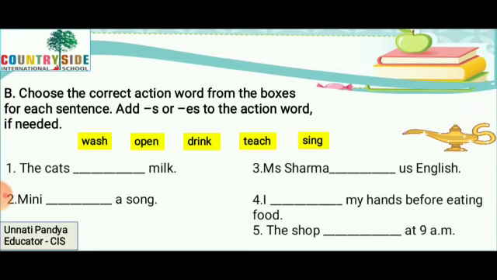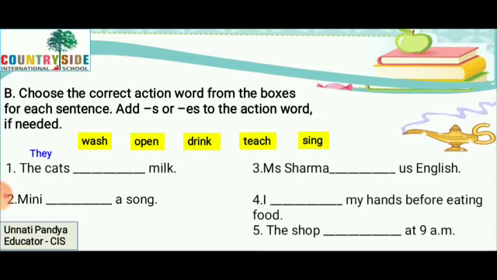First, the cats dash milk. Now think about the golden rule. I am sure you remember it very well. So for the cats, which word will you use? I, we, they, you, he, she, it. Which word? We will use they. Why? Because it is not one cat. More than one cat. If it was one cat, then what we would have used? We would have used it.